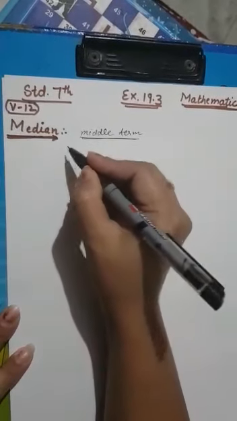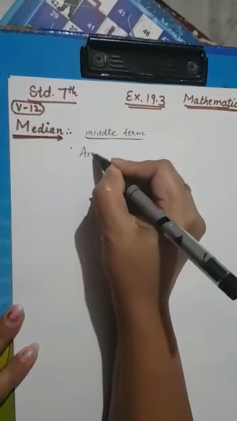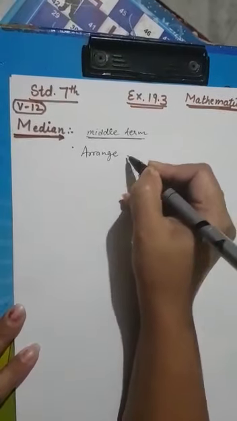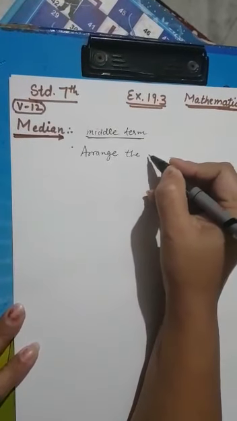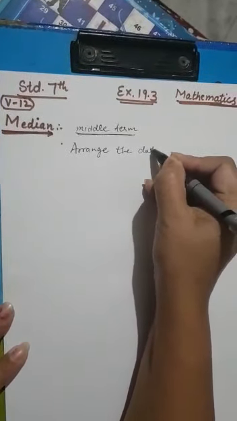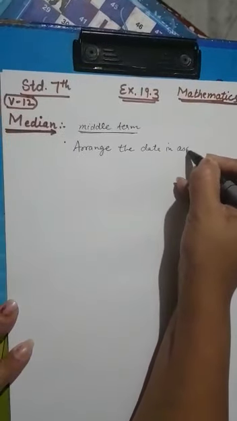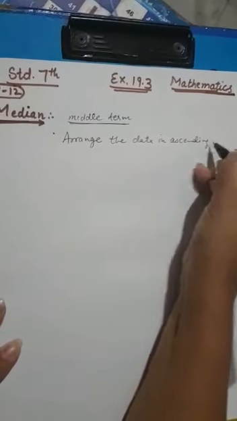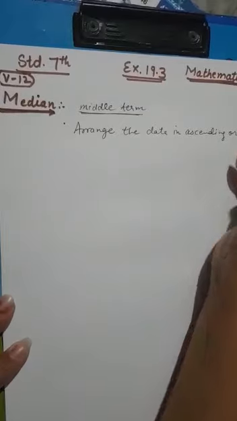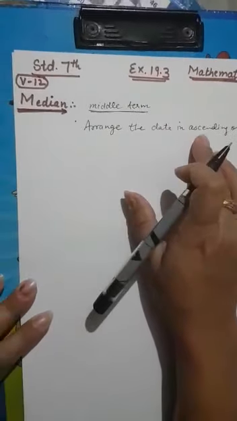So the steps for finding the median are, first of all, arrange the given data in ascending order. This is the first and foremost, crucial step.